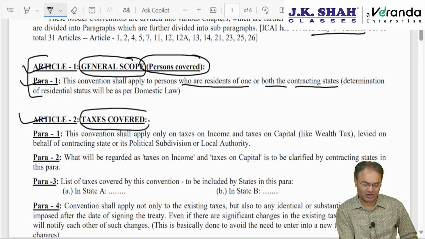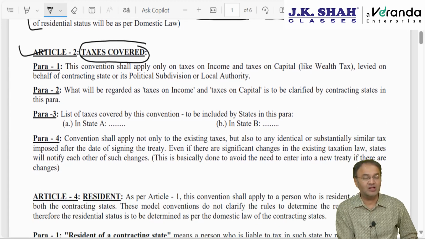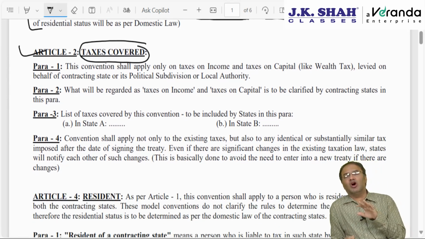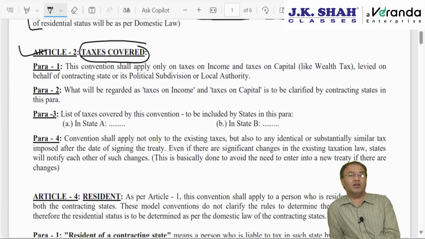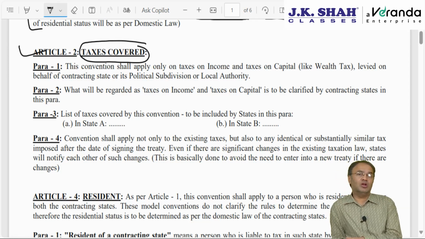Article 2, taxes covered. This is also less likely for questions, except for one point. On which taxes this will be applicable, the parties will have to clarify. Ideally they cover taxes on income and taxes on wealth. Instead of wealth they call it capital, taxes on capital. Taxes on capital does not mean capital gains tax. Tax on capital means a wealth tax kind of tax, a property related tax, which was there in India in the name of wealth tax. Now it is no more there since 2014.